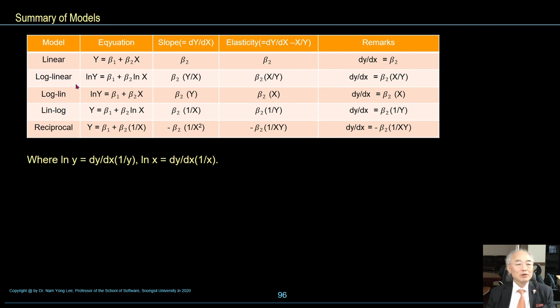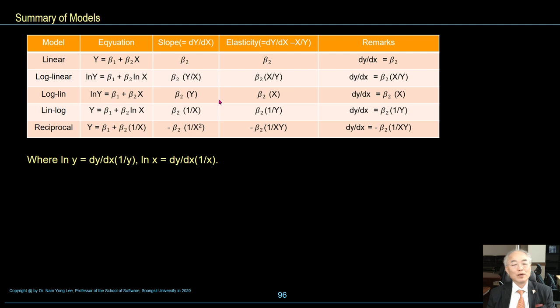This table shows the summary of regression models. Linear model: slope is beta 2, elasticity is beta 2 times x over y. Log linear model: slope is beta 2 multiplied by y over x, elasticity is beta 2.